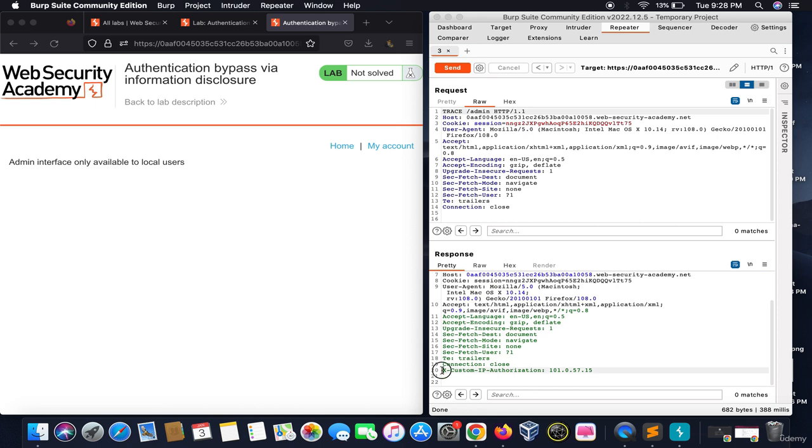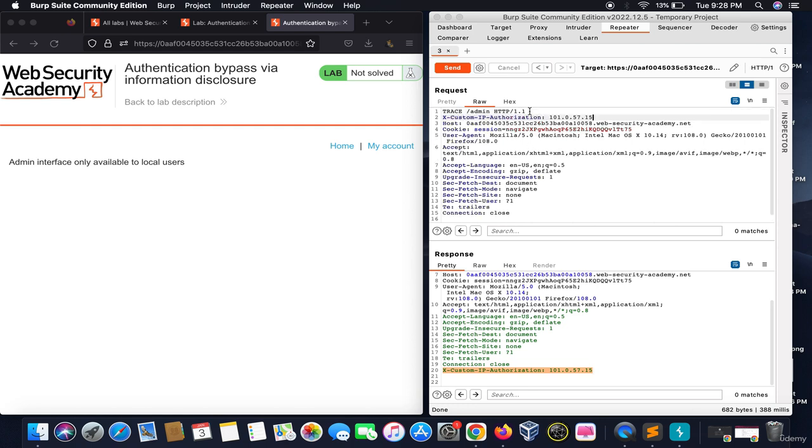it says X-Custom-IP-Authorization. This is my IP. Now I come to know that it is authenticating me on the basis of this. Now, what I can do is add a custom header of the localhost here, 127.0.0.1, and I would say GET, right?